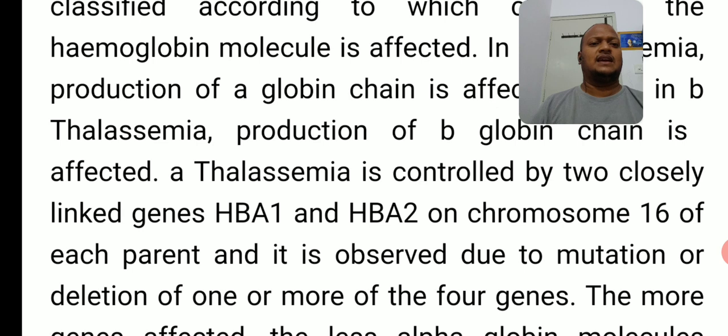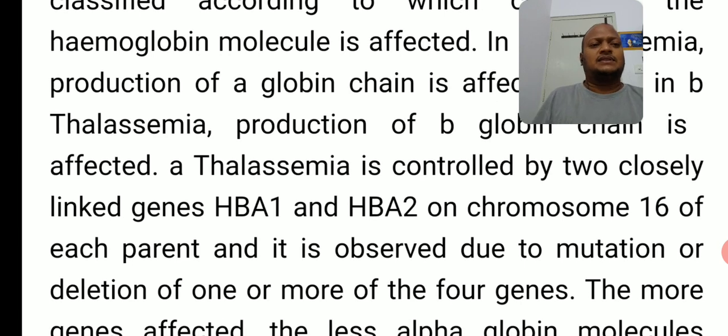Okay, next one. Alpha thalassemia is controlled by two closely linked genes, HBA1 and HBA2, on chromosome number 16 of each parent, and it is observed due to mutation or deletion of one or more of the four genes.